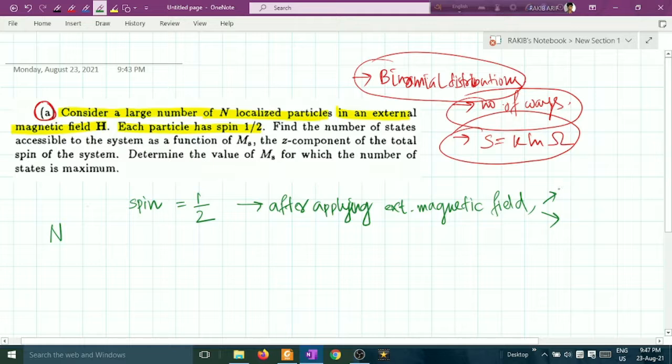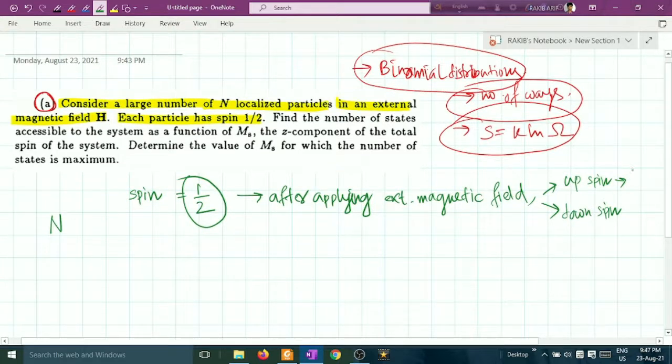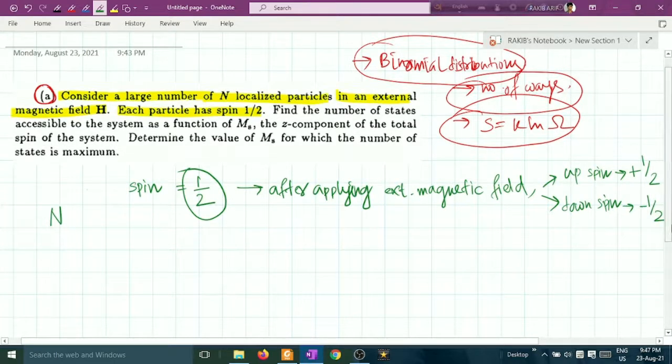Therefore some particles will behave as up spin, and some particles will show down spin. As the spin is given as half, the up spin will be plus half and the down spin will be minus half. You can take it the other way around also. These are dummy indices, so you can take anything.